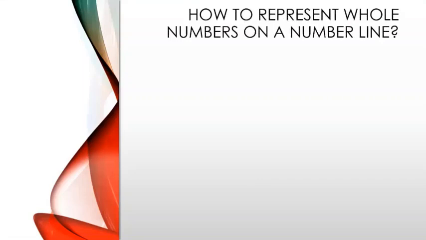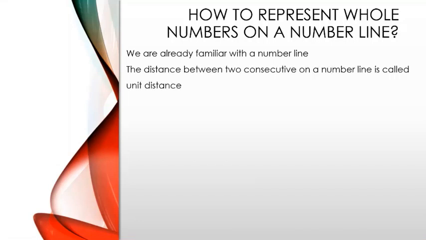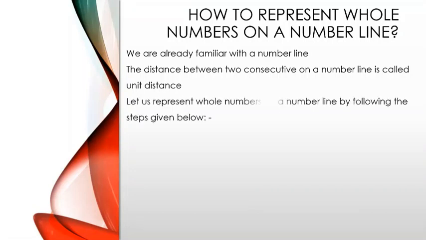So let's start. How to represent numbers on a whole number line? We are already familiar with a number line. The distance between two consecutive digits on a number line is called the unit distance. So we can represent whole numbers on a number line. To create a number line, we will have to follow the steps which are given below.